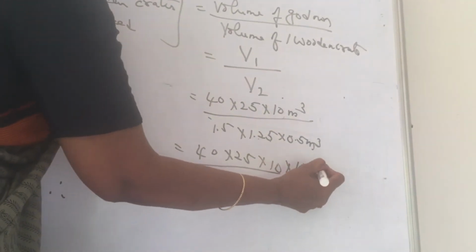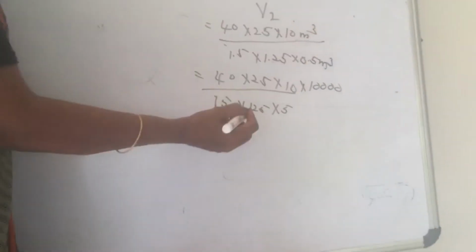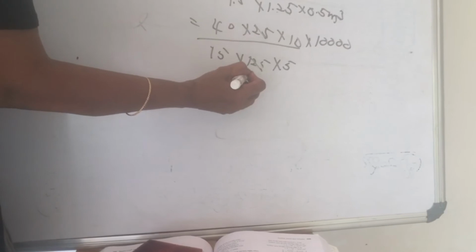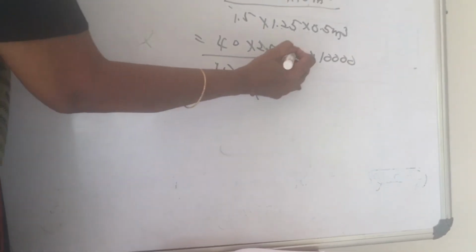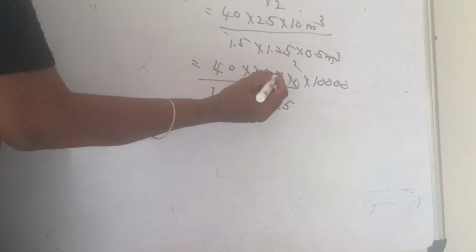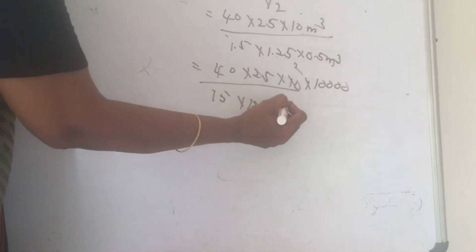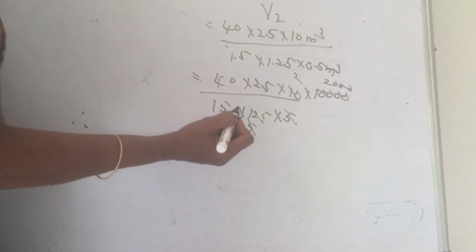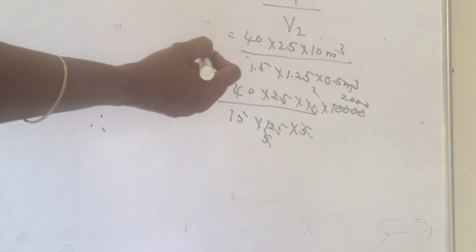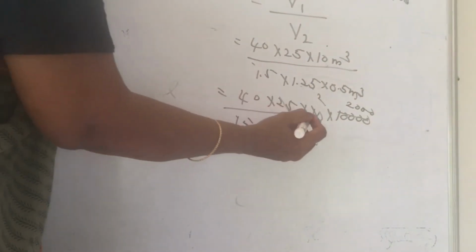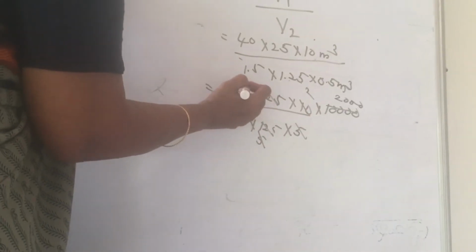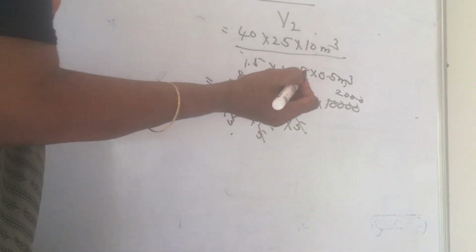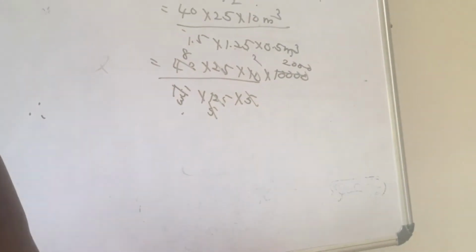Go for cancellation, girls. 25 goes how many times? 5 times. 5 goes how many times? 2 times. 5 goes how many times? 2000 times. Next, 5 goes how many times? 8 times. 3 times. 8 twos are 16.